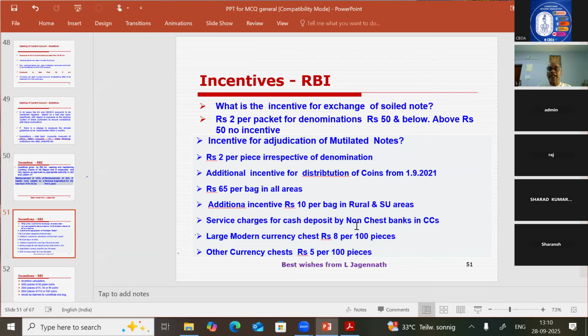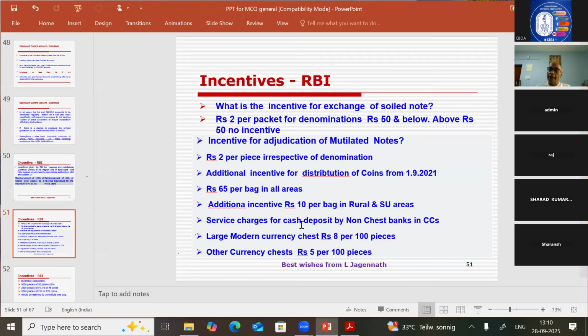Service charges for cash deposit for non-chest banks in our currency chest. If the currency chest we are maintaining is a large modern currency chest, you will get 8 rupees service commission per 100 pieces. For one section, you will get 8 rupees. If the currency chest is not a large modern currency chest, we will get 5 rupees per 100 pieces. What is a large modern currency chest? What is the other currency chest? We'll see during the course of the discussion.